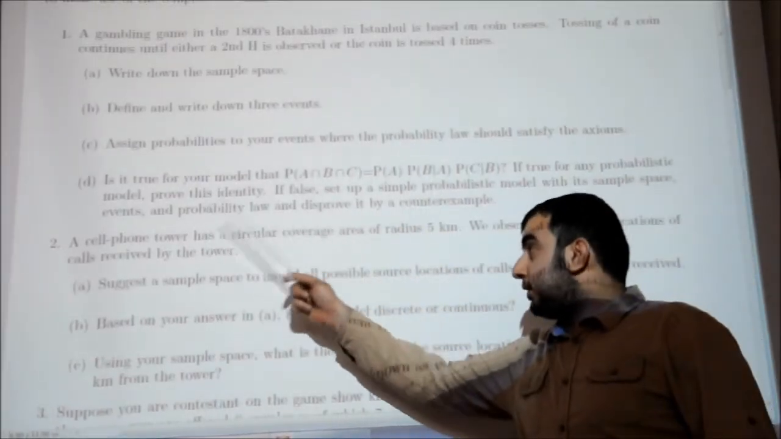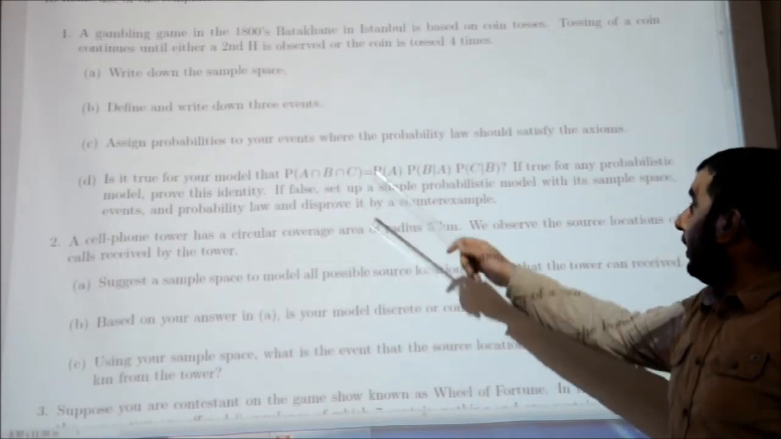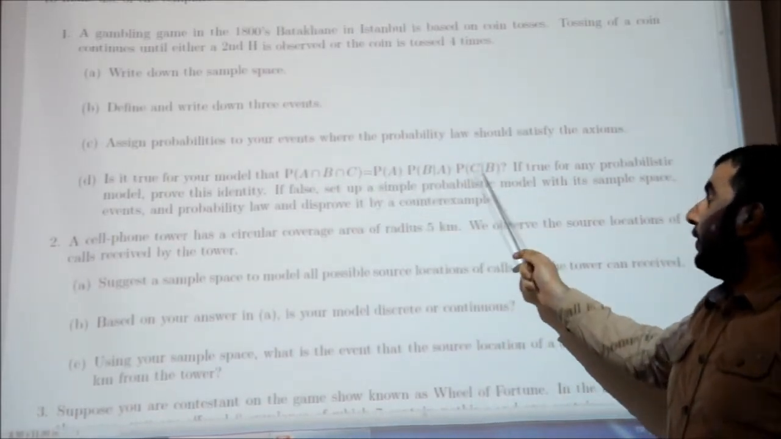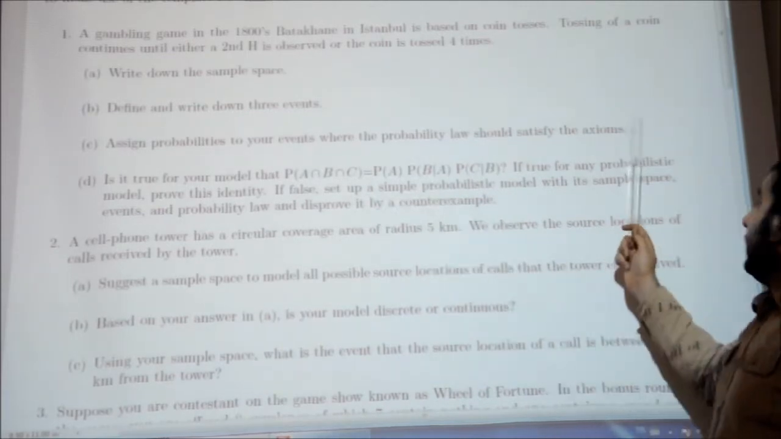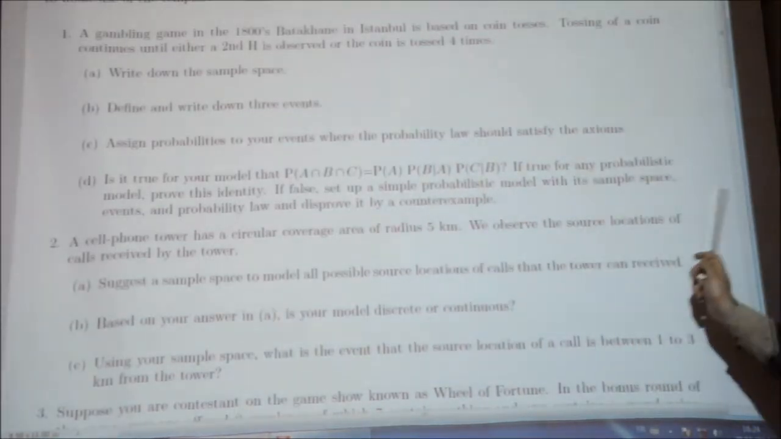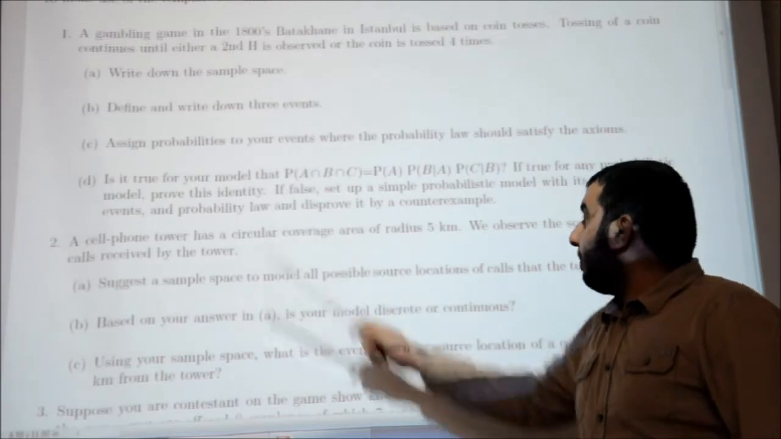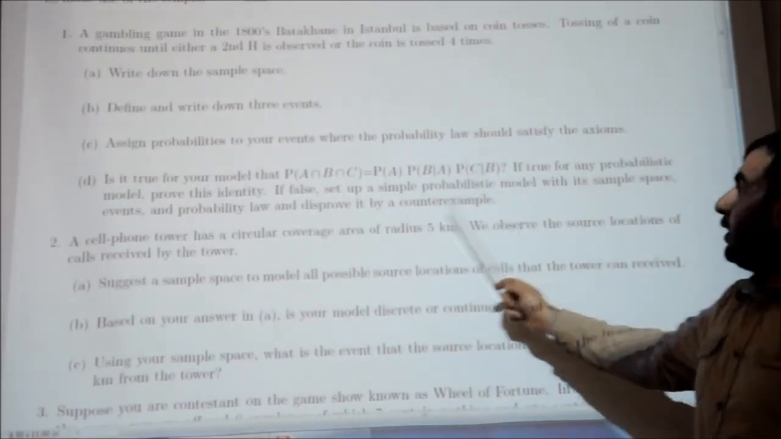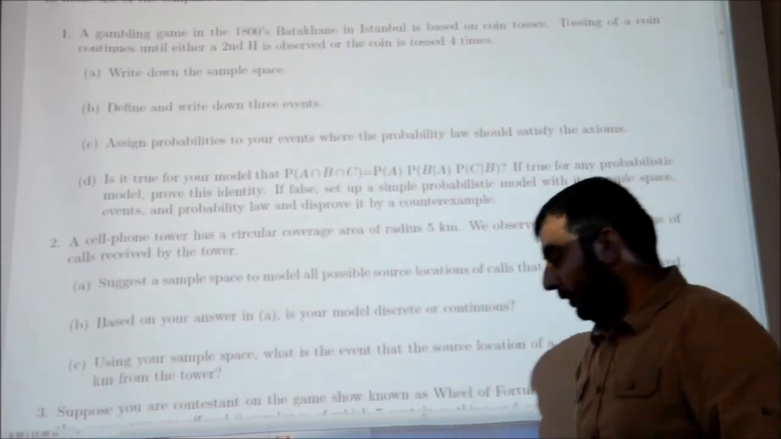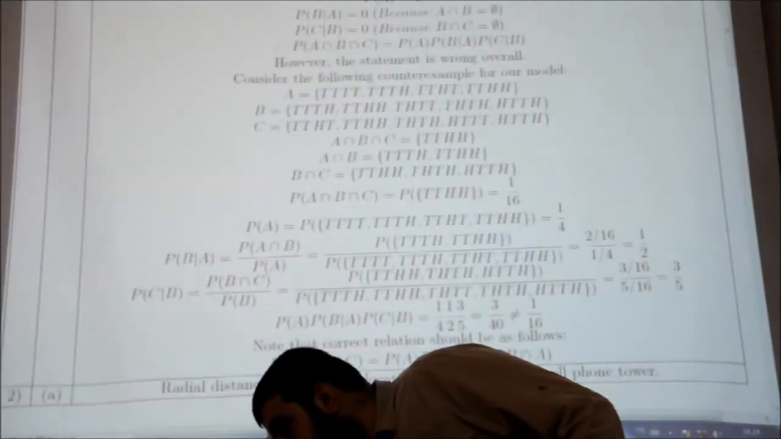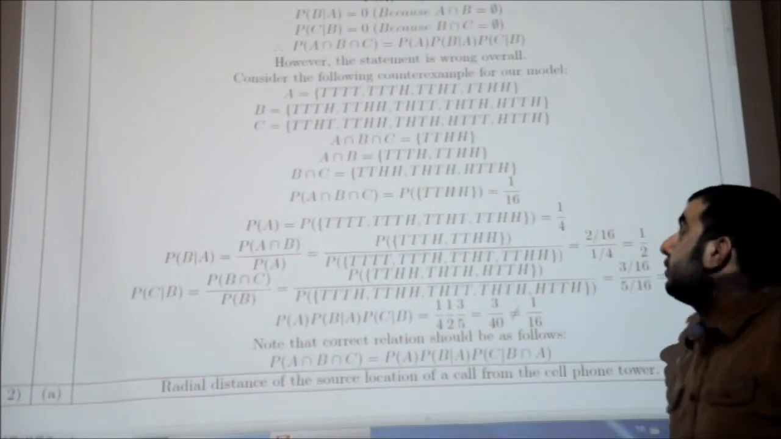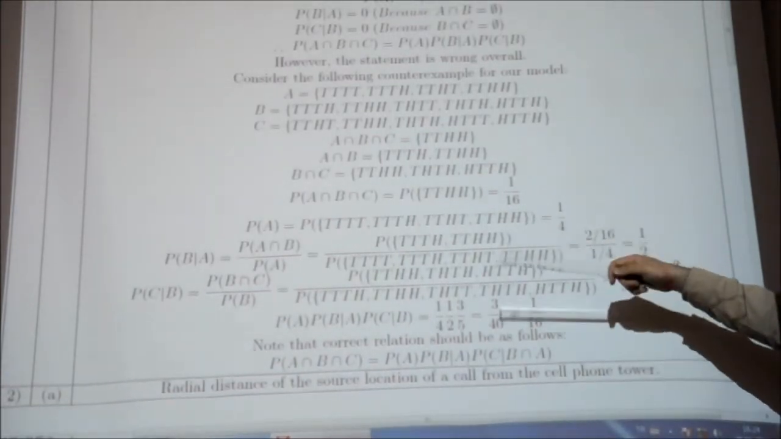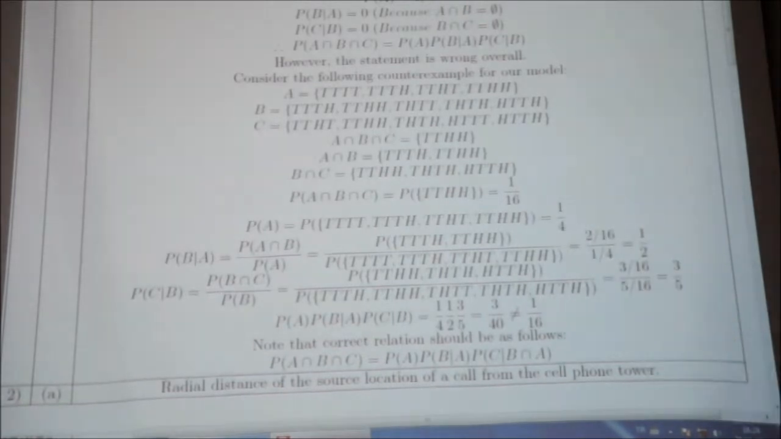In the last part of this question, it is asked whether this identity is satisfied or not for your model. If true for any probabilistic model, prove the identity. If false, then give a counterexample to disprove the identity. Let's look at the solutions of part D. There is a long solution, however, we will overview this solution.